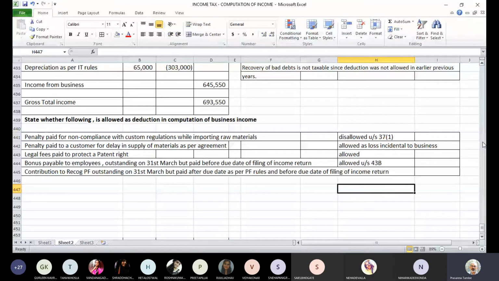Now, what has happened in this case? You have crossed the deadline as per PF rules. Maybe PF rule says for March you have to pay the contribution by 14th April. So you did not pay by 14th April. You pay sometime on 30th April. And your due date of income tax return is, let's say, 30th of November. But before due date of return, you have already paid that, but you have crossed the limit for payment within the PF rules. So can you claim it as a deduction? Is it permissible?